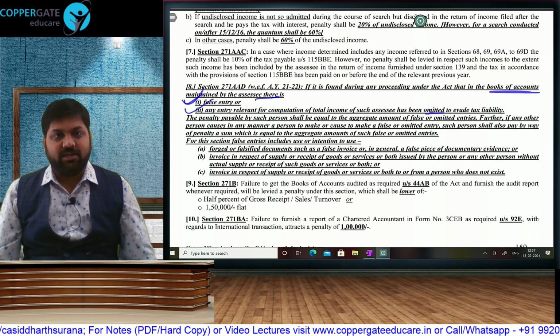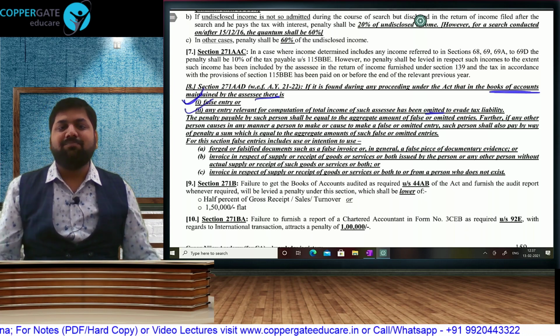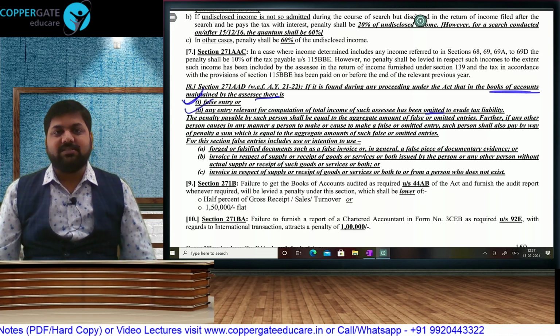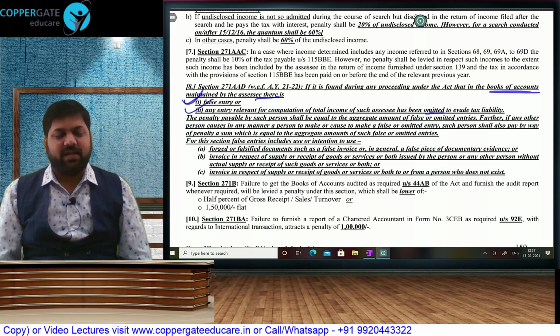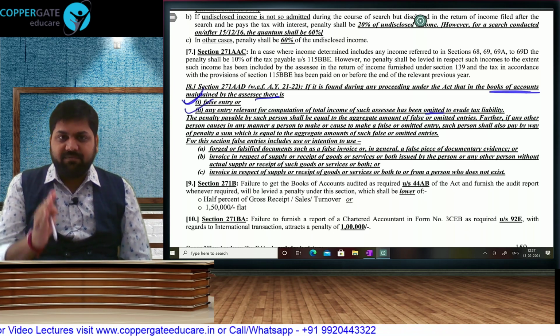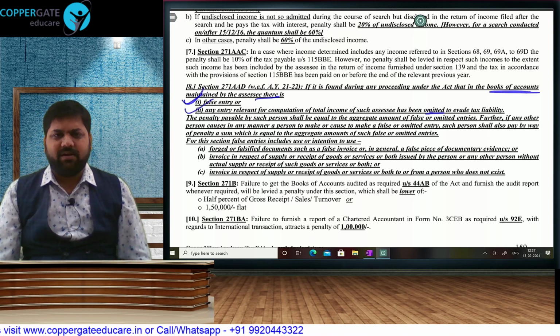I will return that cash. So the real transaction is done with someone else and the bill is taken in the name of someone else. This is called the bill business. And this bill business is specially used to claim fake input tax credit under GST, for evasion at a big level. Now with a computerized environment it is easy to catch.